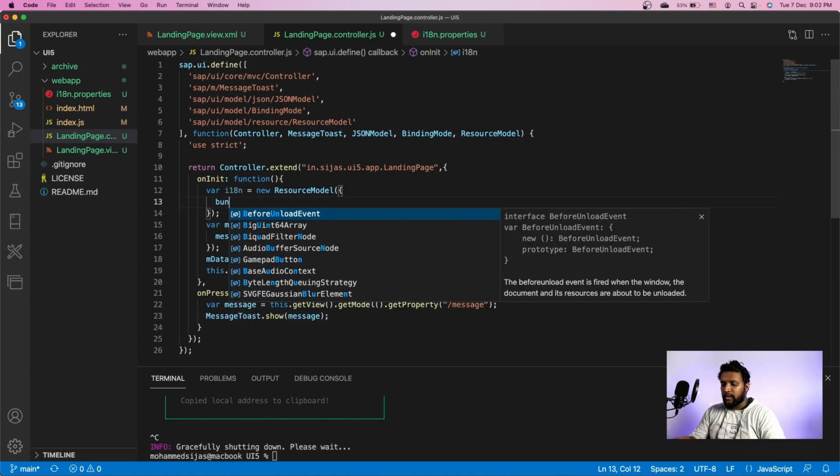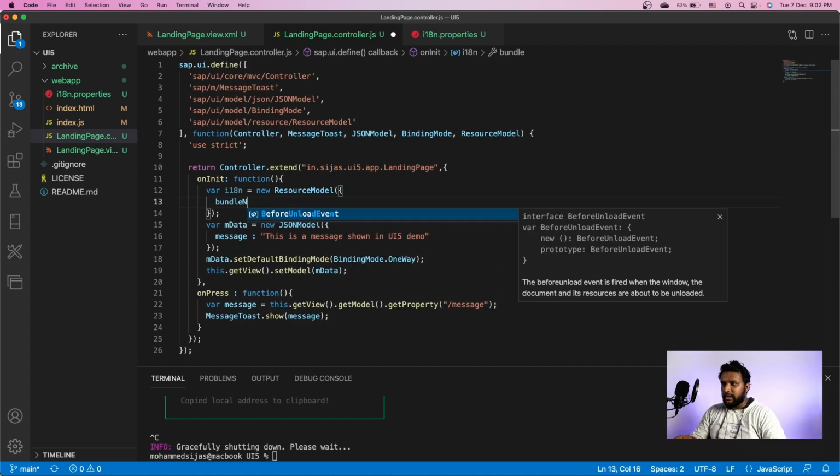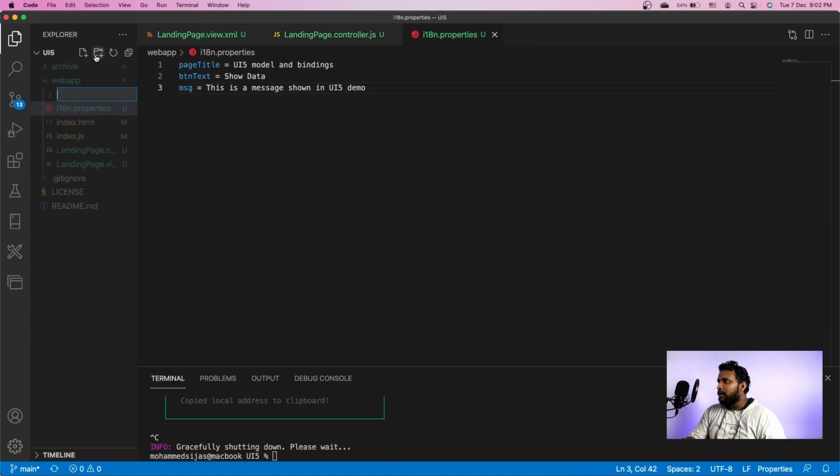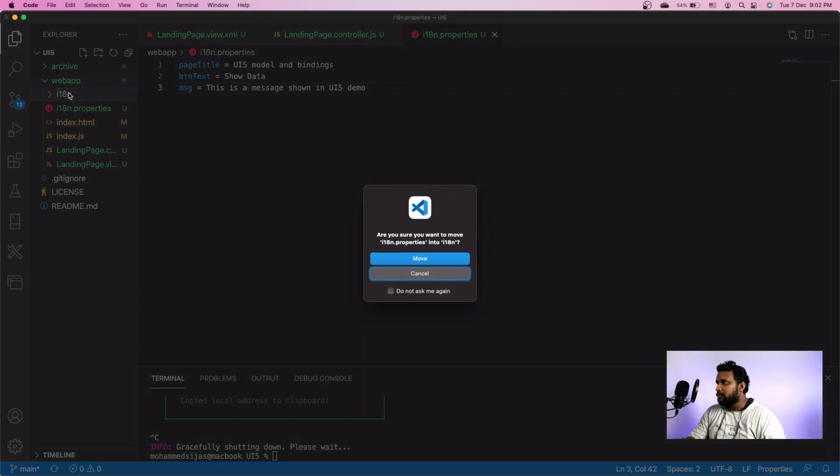The resource model takes a property called bundle name, which points to the i18n file. My file is located in ui5.app.i18n. If you see, this namespace points to this folder, the webapp folder, and you have the i18n file over there. To make it more readable, let me create a folder called i18n and move this into it.